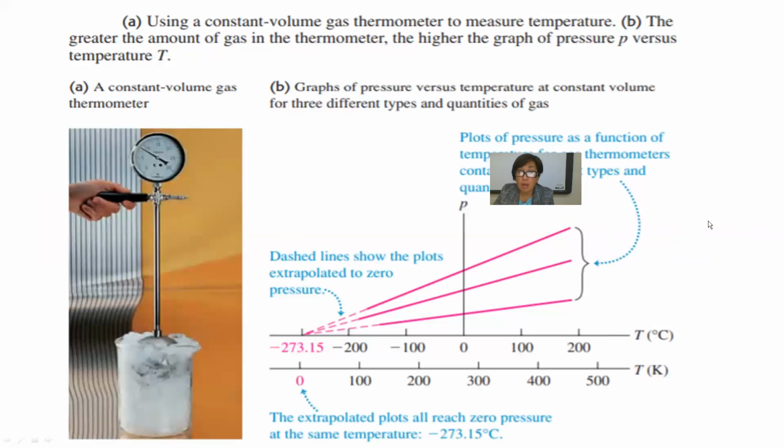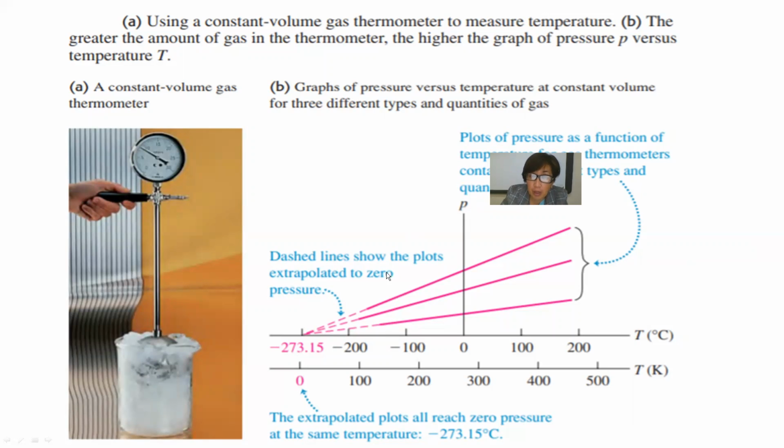Using a constant-volume gas thermometer to measure the temperature, the greater the amount of gas in the thermometer, the higher the pressure. Here is pressure versus temperature, with temperature in degrees Celsius and in the Kelvin scale. This is a graph of pressure versus temperature at constant volume for 3 different quantities of gas.